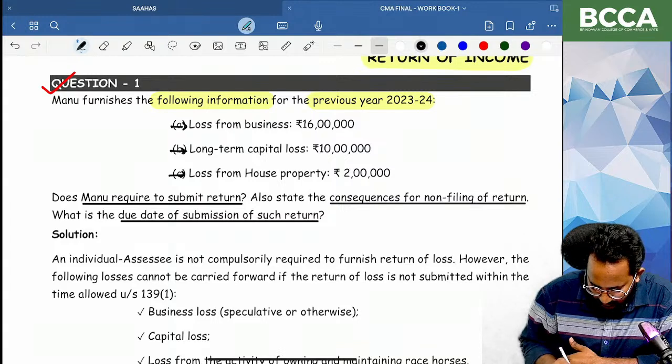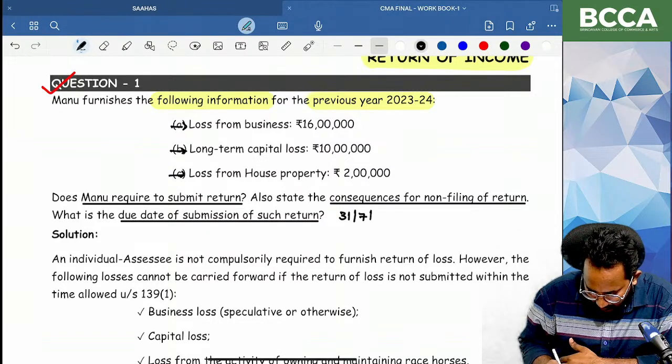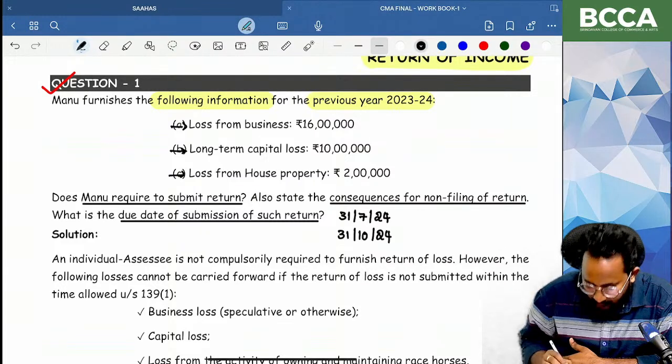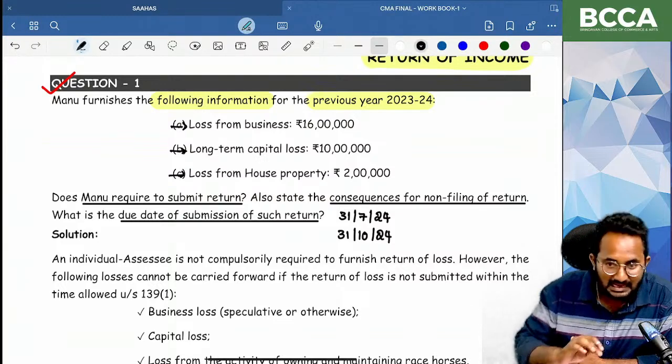Can you tell me what is the due date? If tax audit was not there, 31st July 2024. If the tax audit was there, it is 31st October 2024. But here you need one clarity.